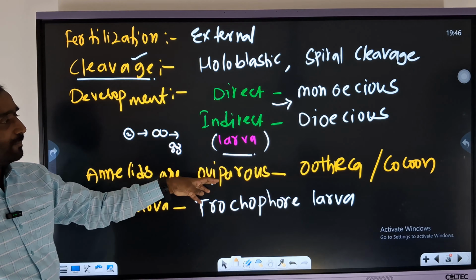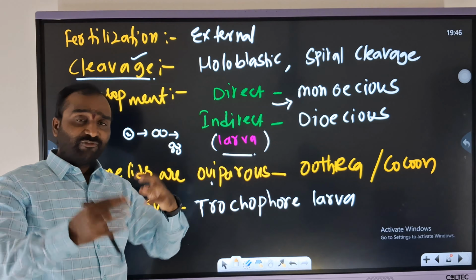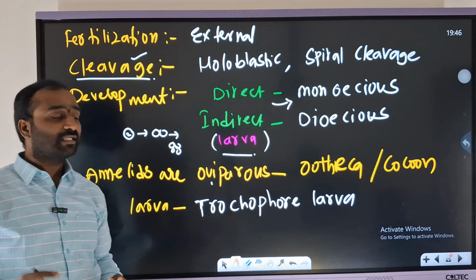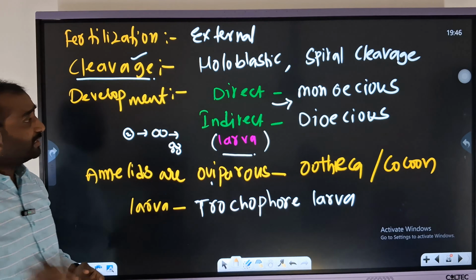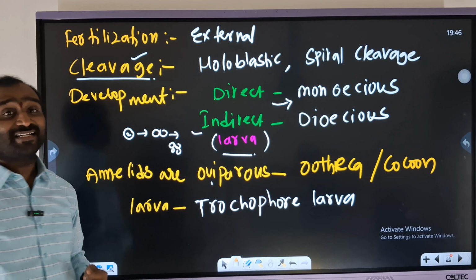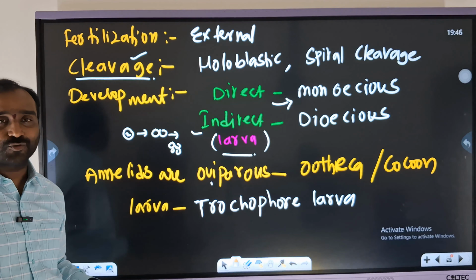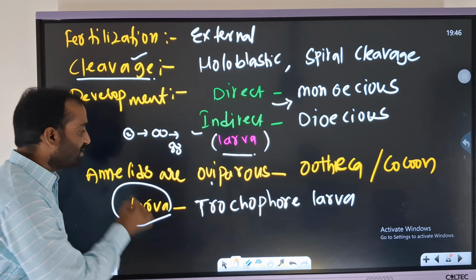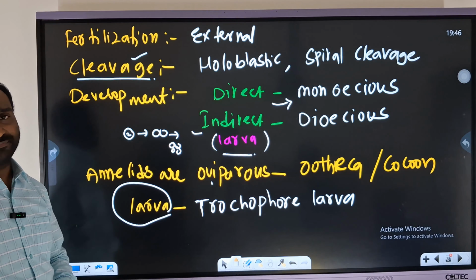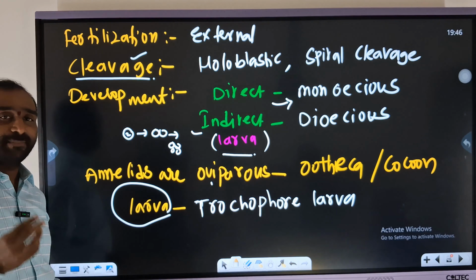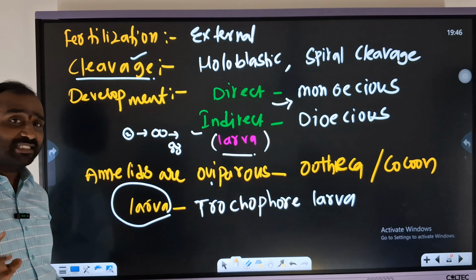Annelids are oviparous, forming the ootheca or cocoon. Here we mention indirect, meaning there has to be a larva stage. What is the larva? Trochophore larva. In every phylum, the majority show indirect development.